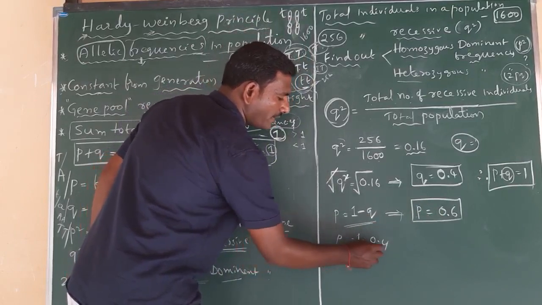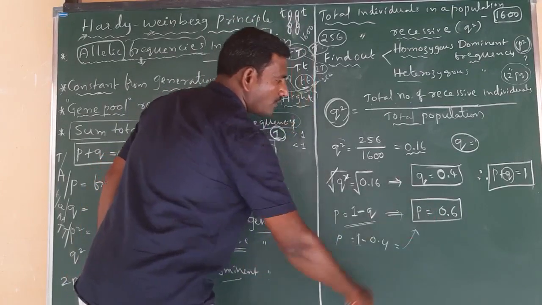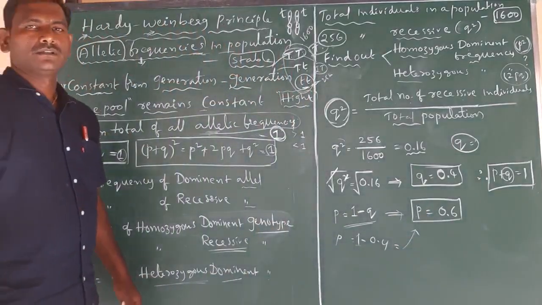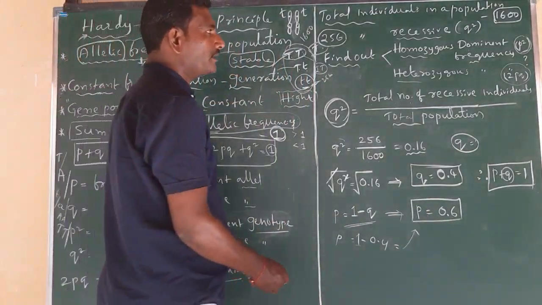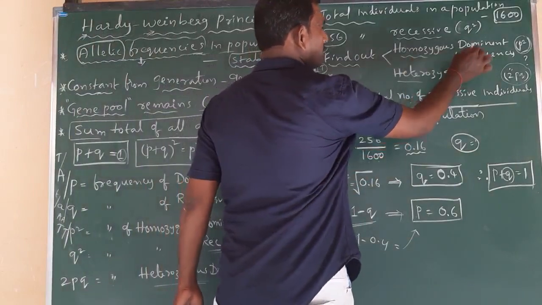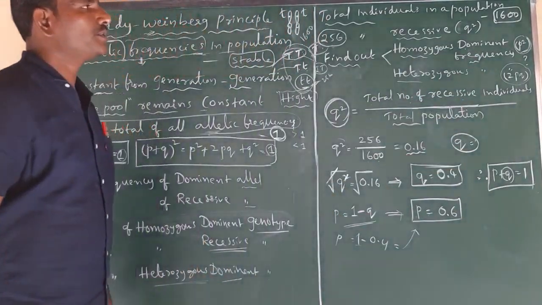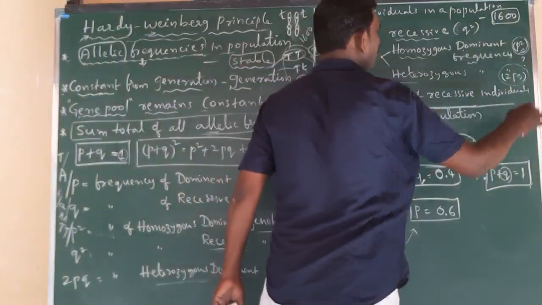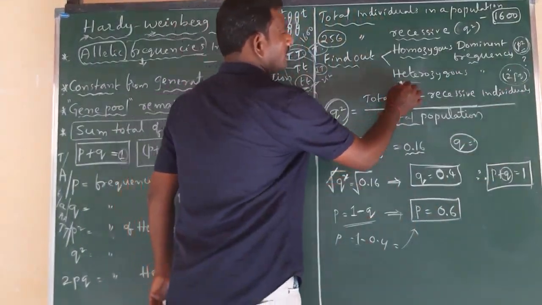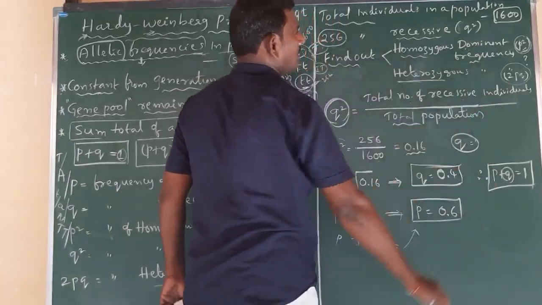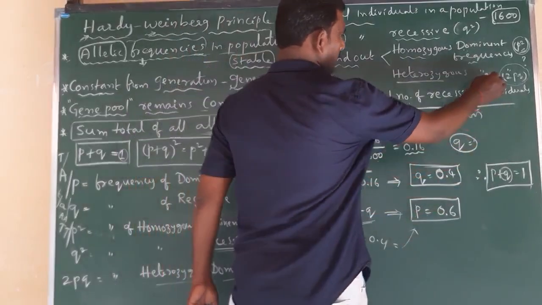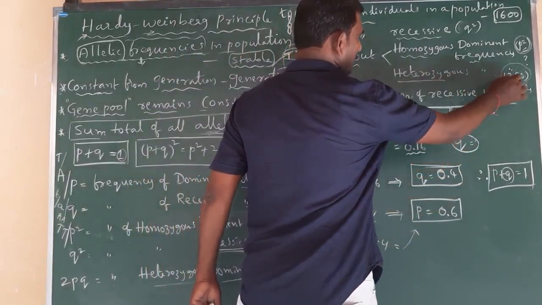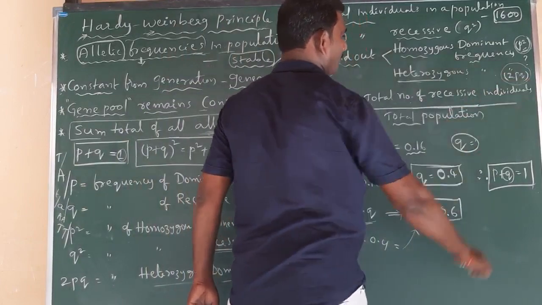1 minus 0.4 is equal to 0.6. That is p. But here the question is to find out the homozygous dominant frequency, nothing but p square. Along with that, find out the heterozygous dominant frequency, which is nothing but 2pq.